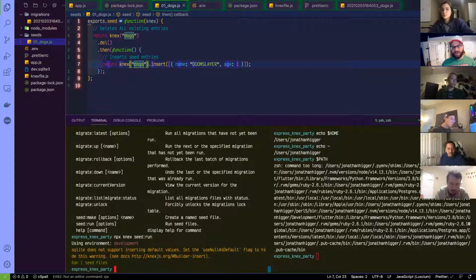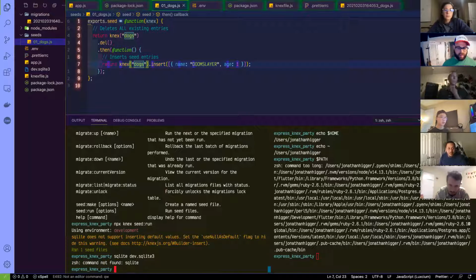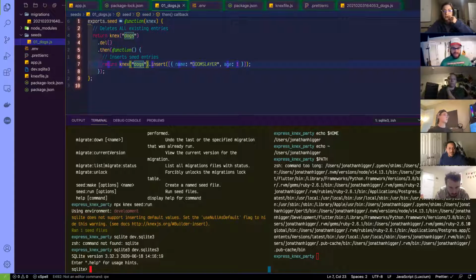So now what I would do is check that. Currently the best way I have to do that, unfortunately, I'm sure there are better ways, but right now, because I'm in unfamiliar territory, I'm just going to do it the slow way, which is using SQLite. I want to go into the dogs table, and I just want to do select all from dogs.